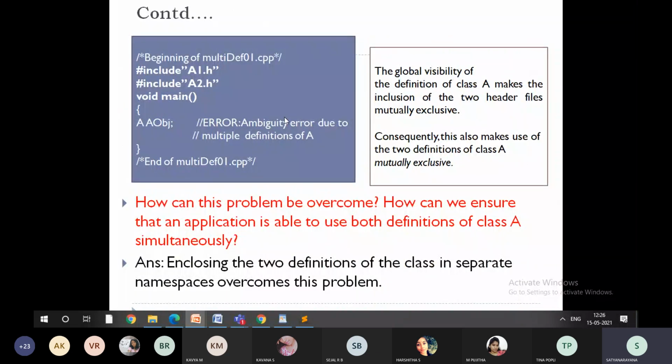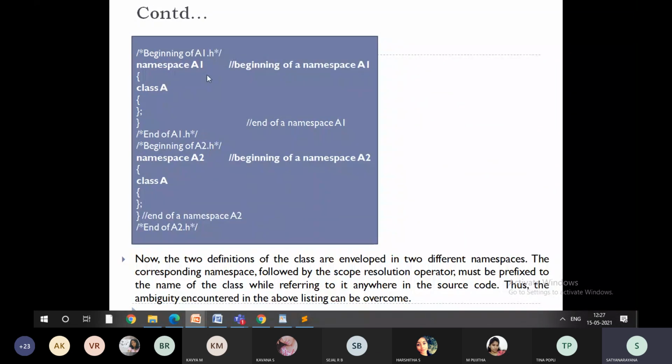To avoid this, we are going to use the namespaces. So how are we going to avoid this? We create a namespace A1, and within that I'm going to place the class A. This is for header file a1.h. At the same time, I'm going to create a namespace called A2. Within that, I'm placing class A, and I'm using a2.h.